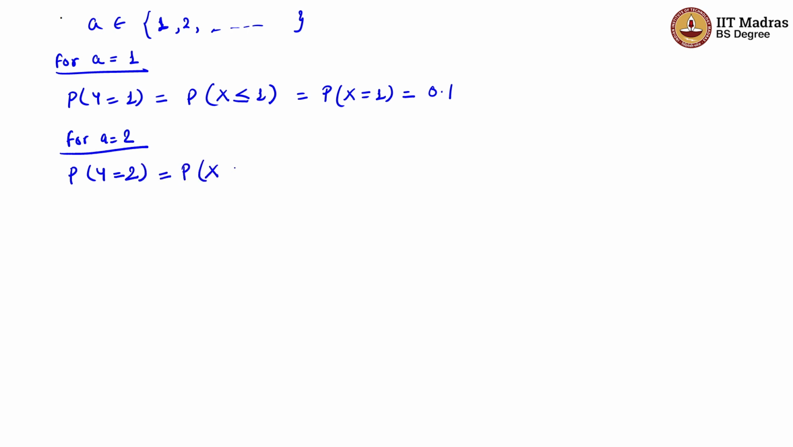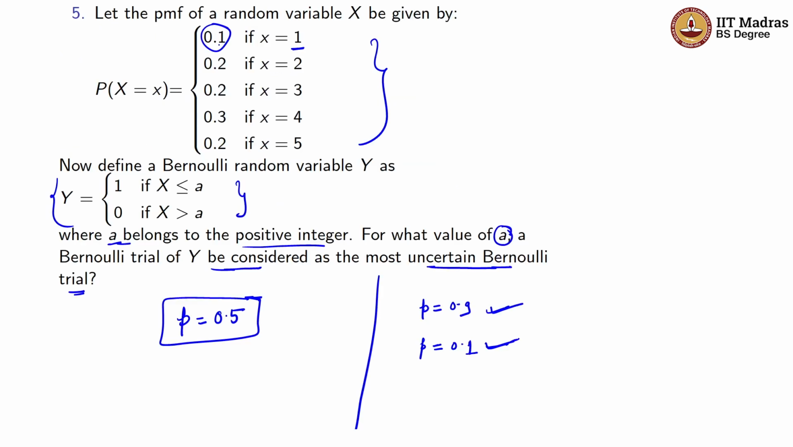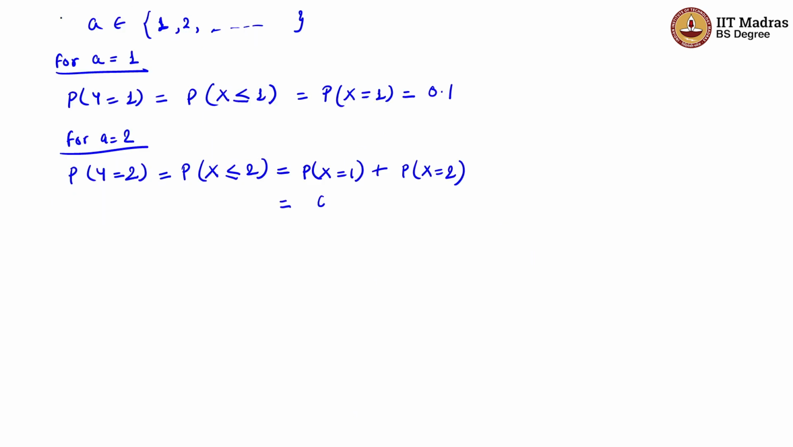So it will be the probability that x is less than or equal to 2, which is equal to the probability of x taking value 1 plus the probability of x taking value 2. When x is taking value 1, it is 0.1, and when x is taking value 2, the probability is 0.2. So it will be 0.1 plus 0.2, which is equal to 0.3. Now again we will find it for a is equal to 3. Similarly we can write it.